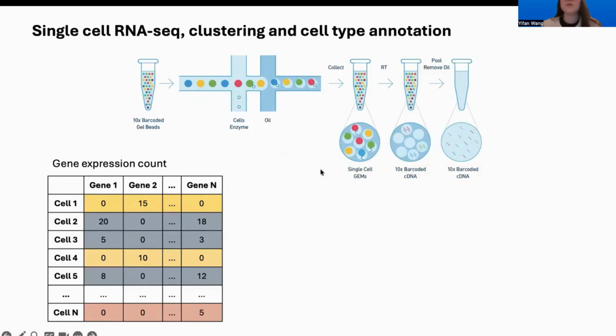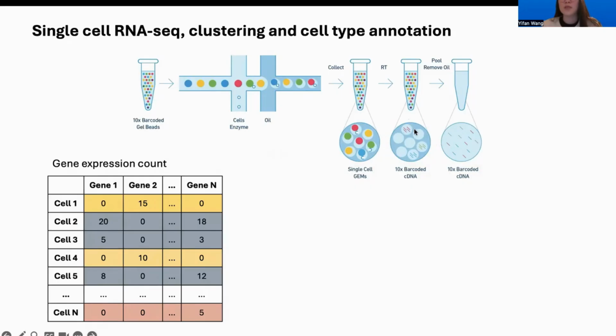Then I would like to briefly go through the single-cell RNA-seq technique as well as how clustering and cell type annotation works. So for 10x Genomics single-cell RNA-seq data, it will suspend each single cell in a oil droplet here, and then they will collect. So within each single cell, reverse transcription would happen, and then the cDNAs will be amplified for downstream sequencing.